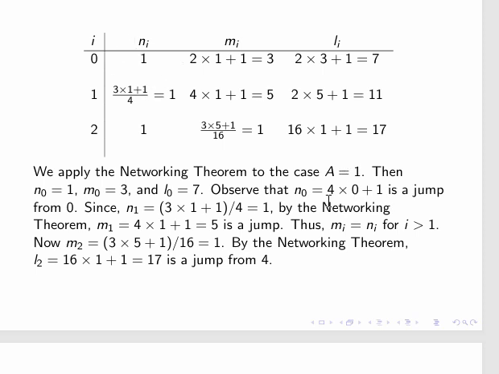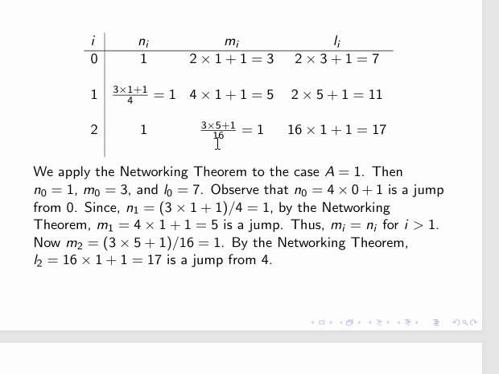So the next number is going to be 3 into 1 plus 1 by 4, that is also equal to 1. And by the networking theorem, the next term in mi is going to be 4 into 1 plus 1, which is 5, okay? Then because this is a jump, here we are going to be dividing by something greater than two. So 3 into 5 plus 1 by 16 is 1.